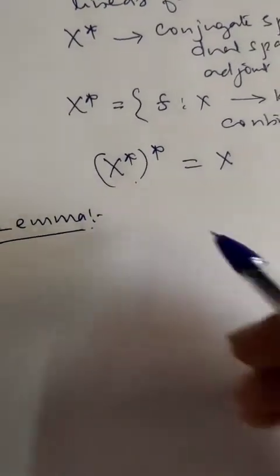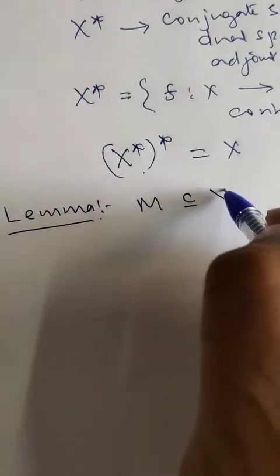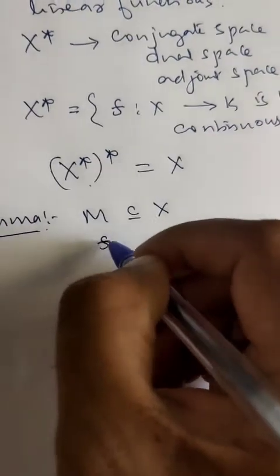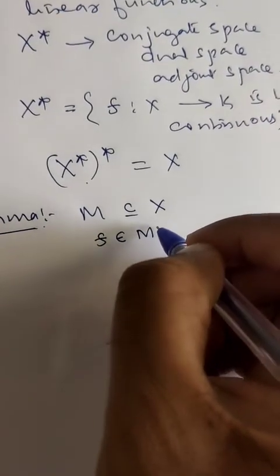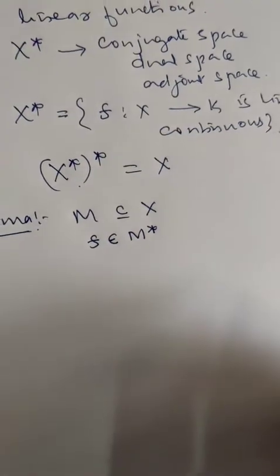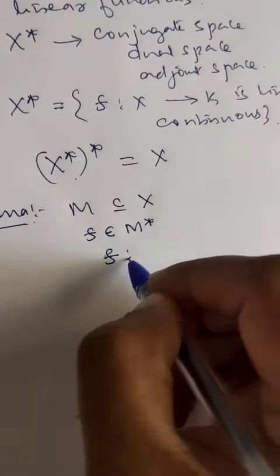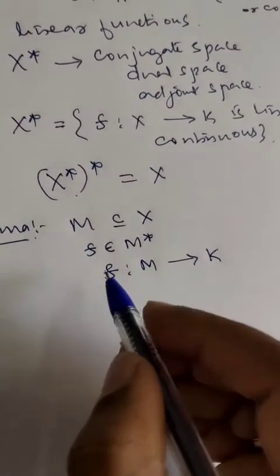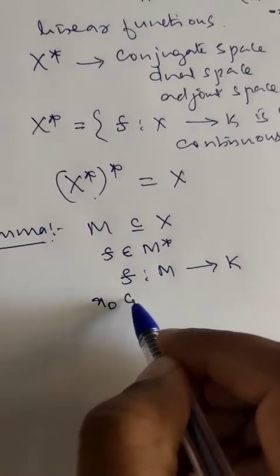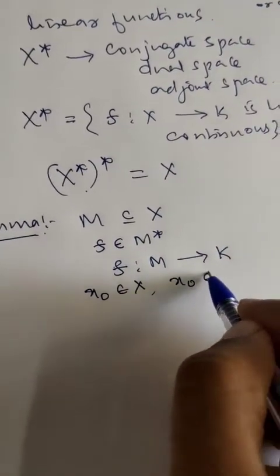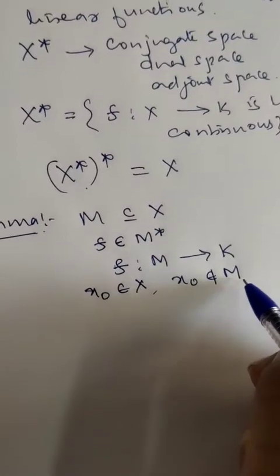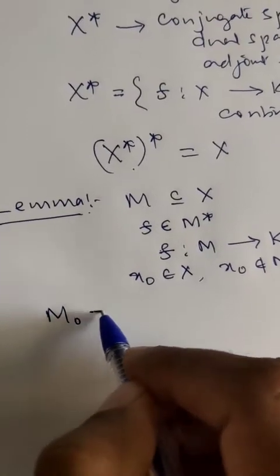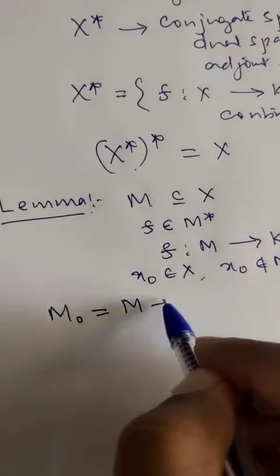The lemma says, suppose M is a linear subspace of a norm-linear space X, and let F be a functional defined on M. F be a functional defined on M means F belongs to M star, or F is a functional from M to K. Now suppose x naught is a vector which belongs to X and which doesn't belong to M. Then we construct a subspace M naught using M plus x naught.